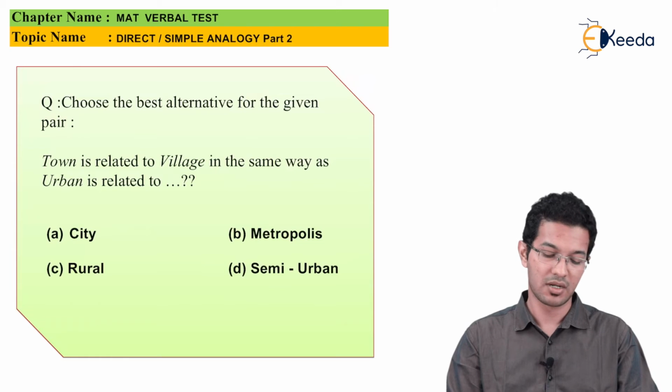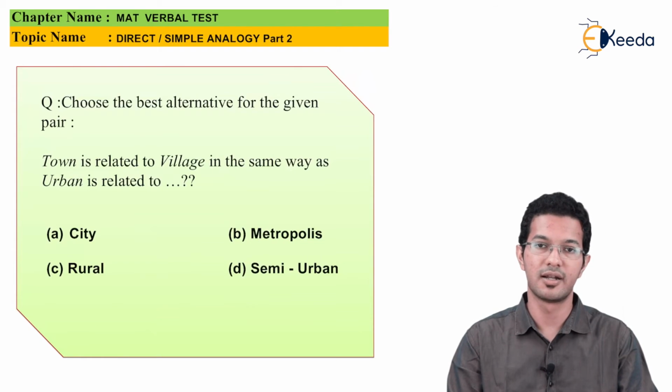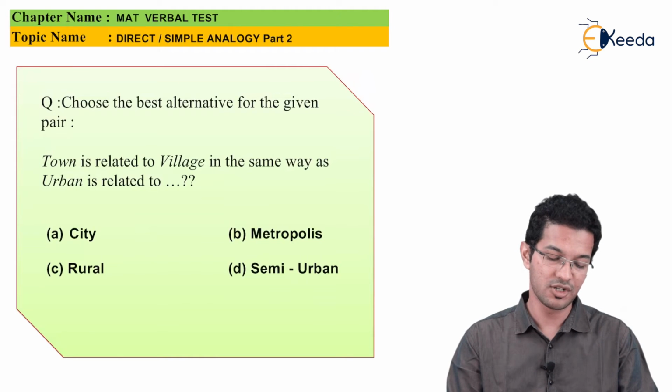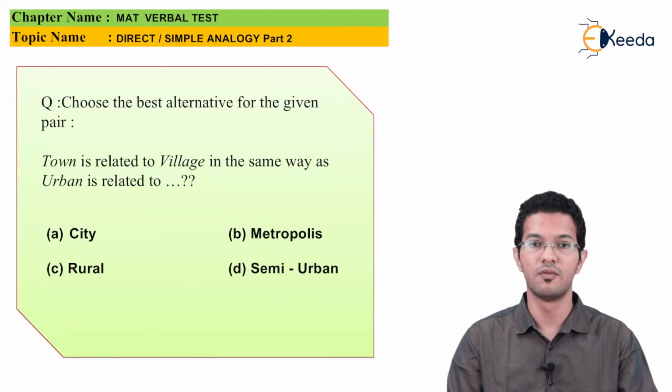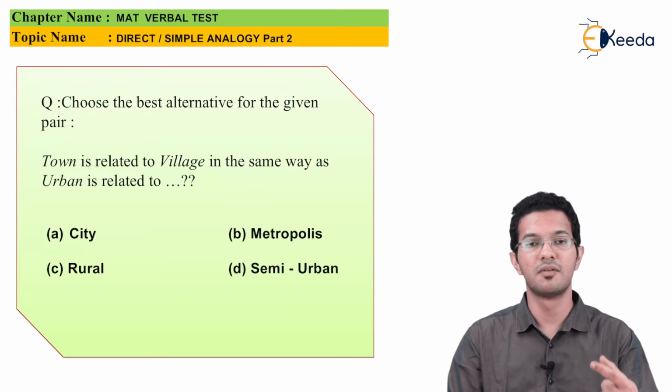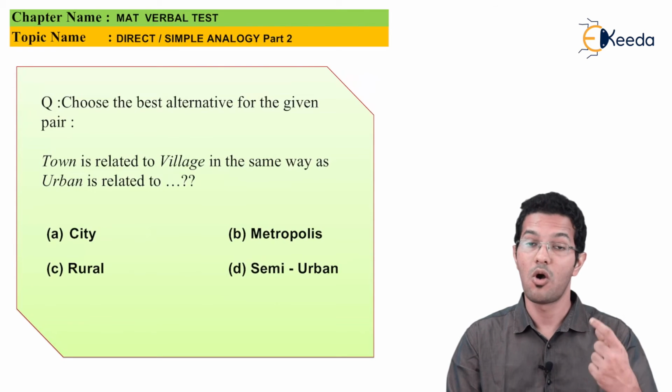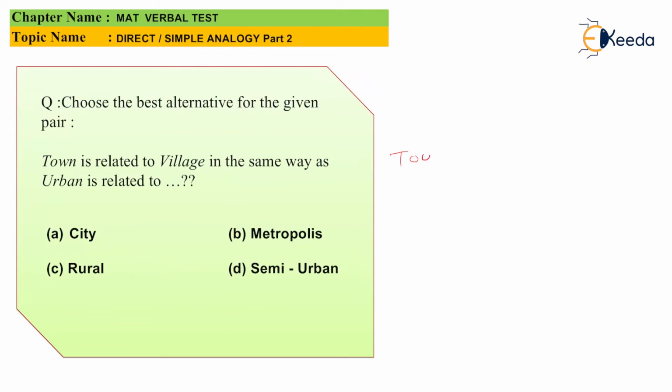Next question says, town is related to village in the same way as urban is related to what? The first pair says town is related to village. तो अगर मैं town and village की बात करूं, ये दोनों opposite words है. So in the same way, what is the opposite of urban? The opposite of urban is rural. So I can say that the answer to this question is rural.